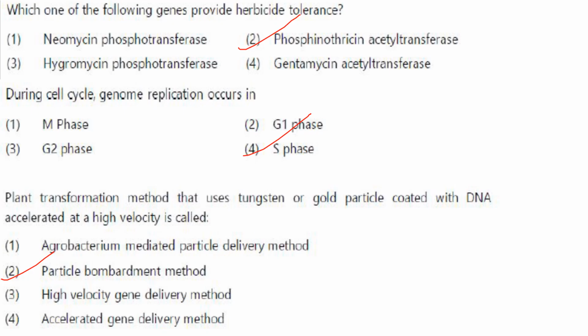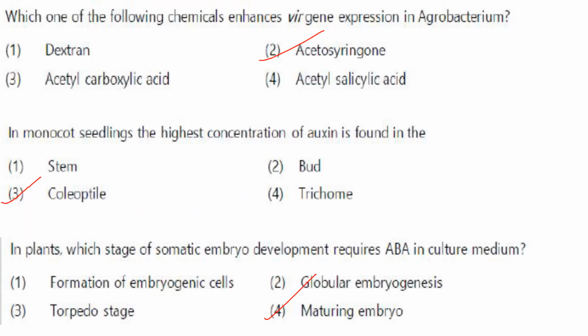Then next one. During cell cycle, genome replication occurs in the S phase. Answer is option 4. Plant transformation method that uses tungsten or gold particles coated with DNA accelerated at high velocity, particle gun method. So answer is option 2, particle bombardment method or gene gun. Then next one. Which one of the following chemicals enhances Vir gene expression in Agrobacterium? It is acetosyringone. Answer is option 2.